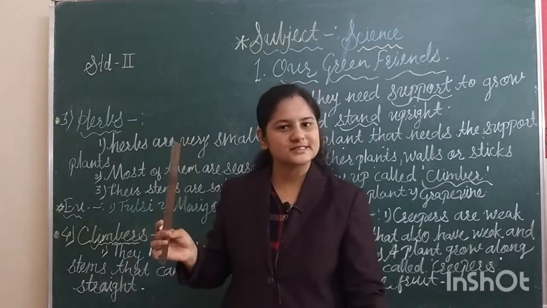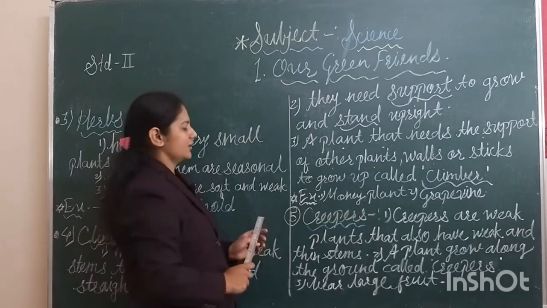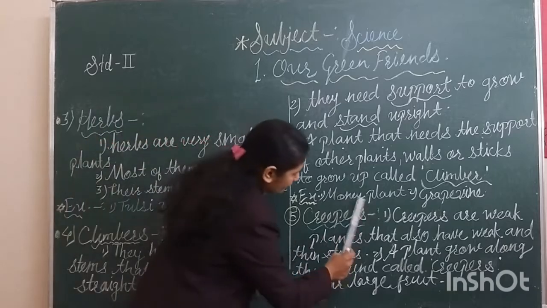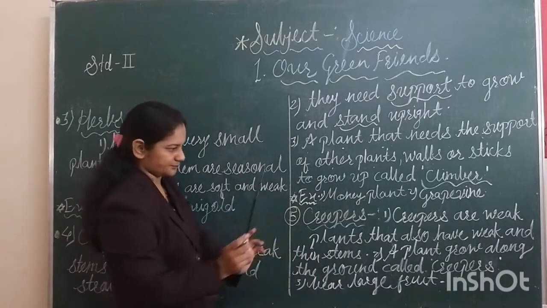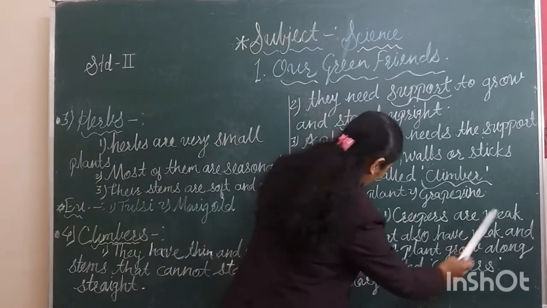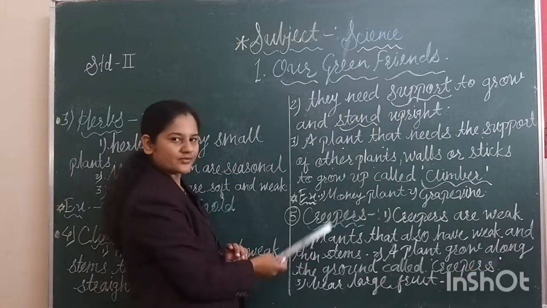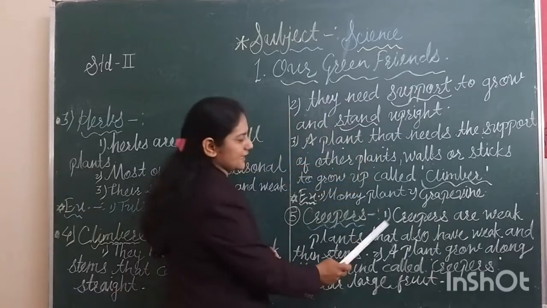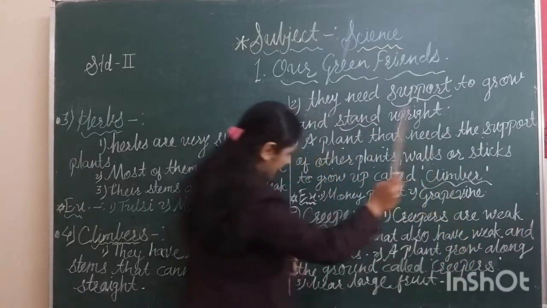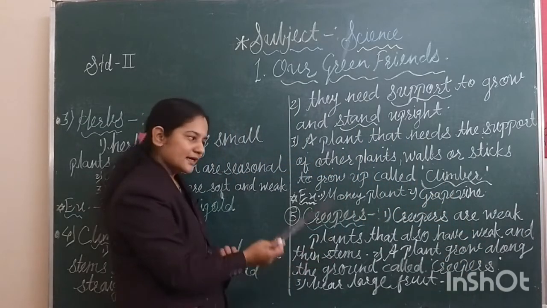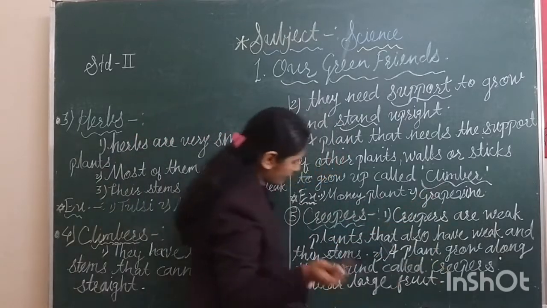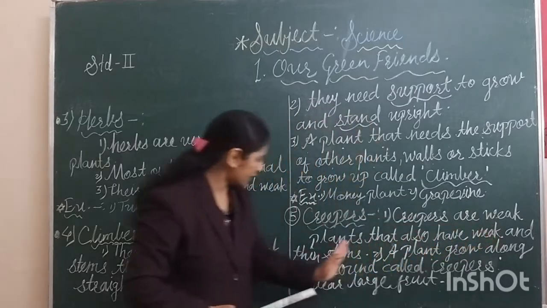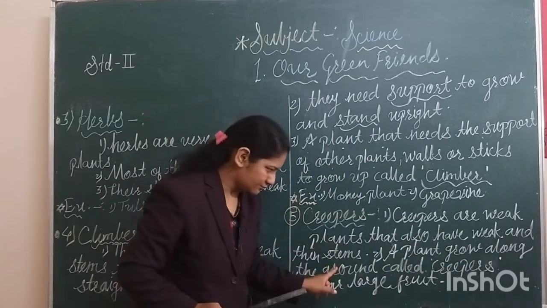Clear, students? After the climbers, the fifth type is the creepers. Our last type of plant is the creepers. Creepers are weak plants that also have weak and thin stems.